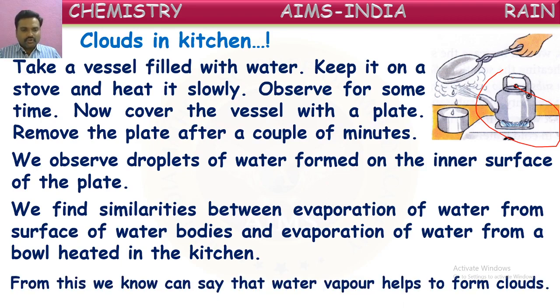From this, we can say that water vapor helps to form clouds. So in this way, water vapor is the reason for formation of clouds. Water from the water body reaches the sky and there it cools, and after cooling it converts into small droplets of water. These are forming clouds. Okay.